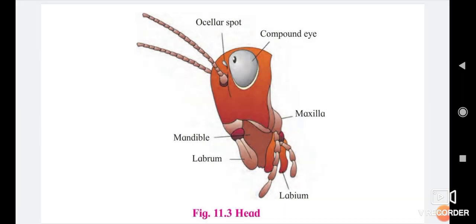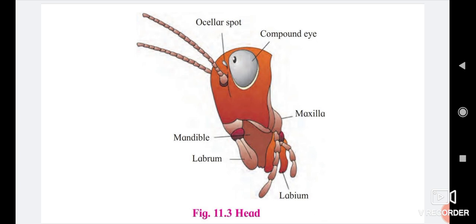Mouth parts: the mouth parts of cockroach have a preoral cavity in front of the mouth in which food is received. It is bounded by chewing and biting type mouth parts.